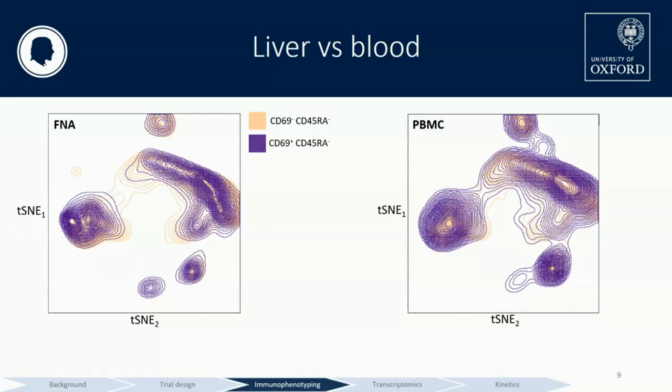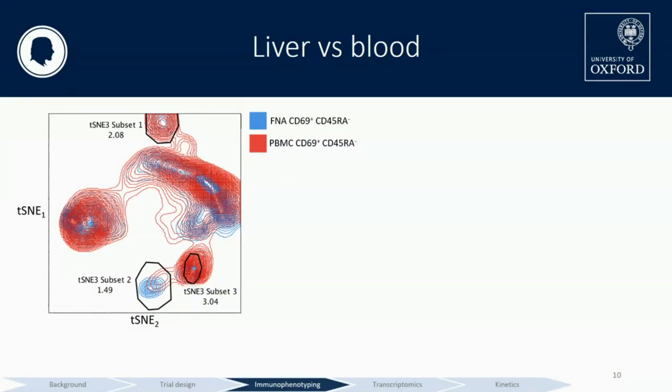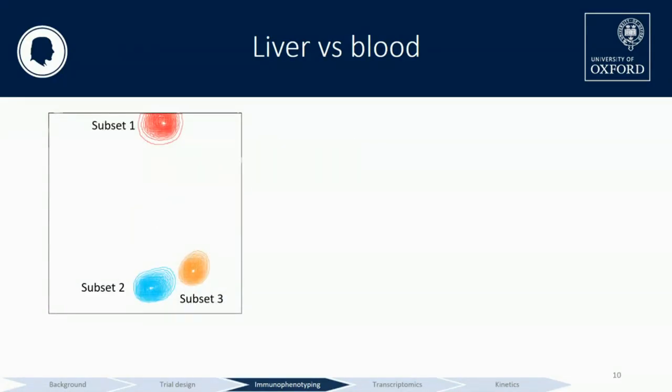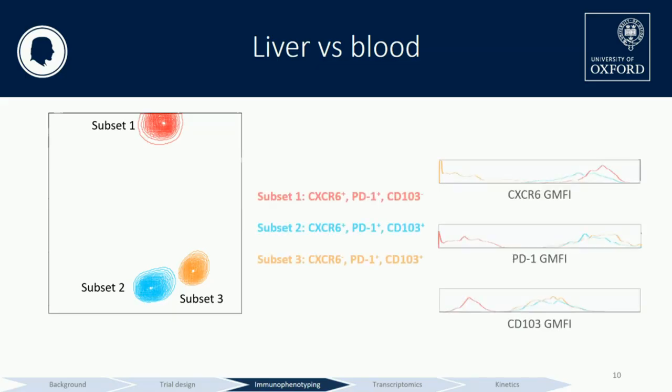So now if we superimpose the TRM subsets from both liver and the blood, we can see three subsets. And these three subsets seem to be driven by three important TRM markers that have been demonstrated to be important in TRMs. The three subsets are identified by CXCR6 positive, PD1 positive, and then CD103 negative in subset 1. Subset 2 is a triple positive population. And then finally, subset 3 is CXCR6 negative and then positive for the other two markers.